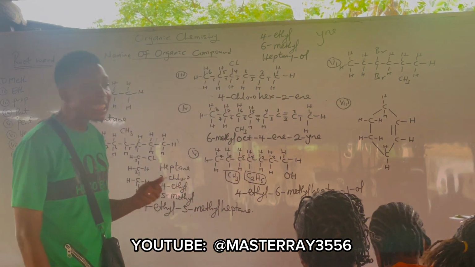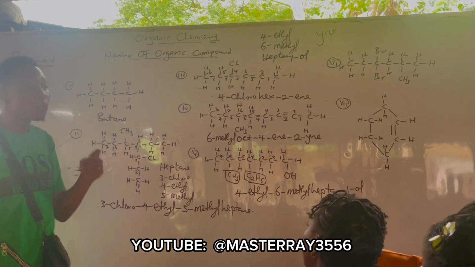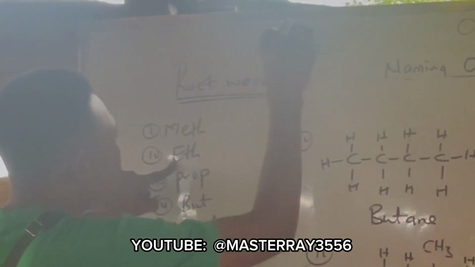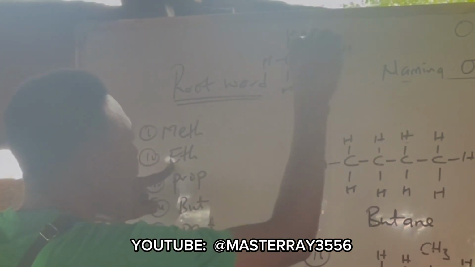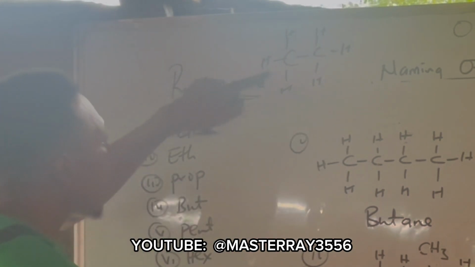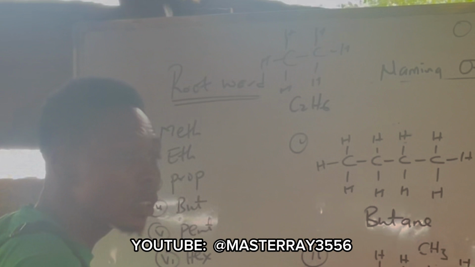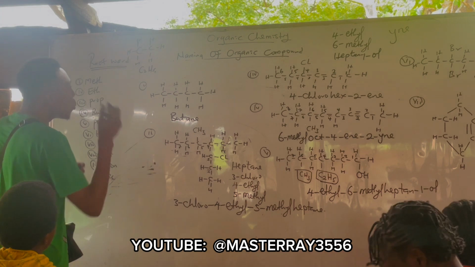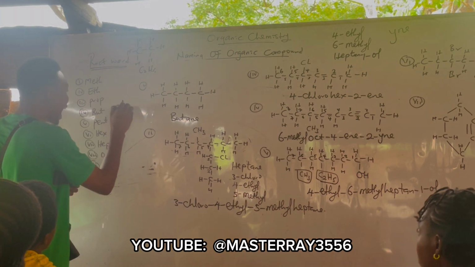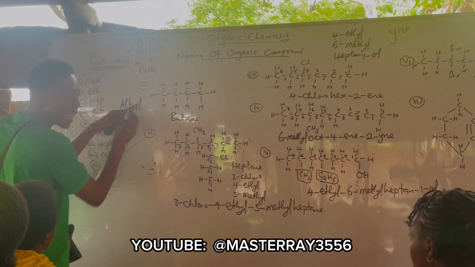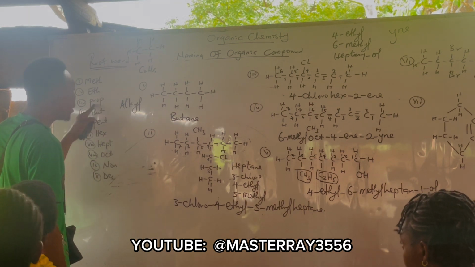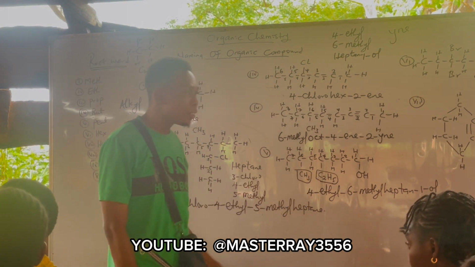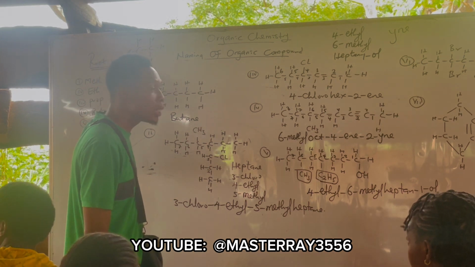If you remove one hydrogen from an alkane, like ethane, this one is C2H6, is it not? If I remove one hydrogen, is it still ethane? It becomes what? Ethyl. When an alkane loses one hydrogen, it becomes an alkyl. Alkyl ends with YL. This one becomes methyl, ethyl, propyl, butyl, pentyl. Are you following? If you remove one hydrogen from ethane, is it not C2H5?